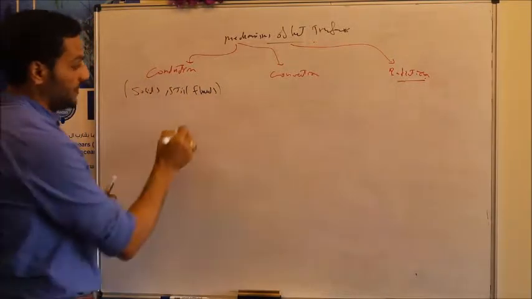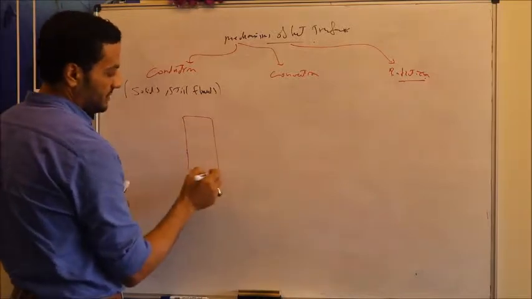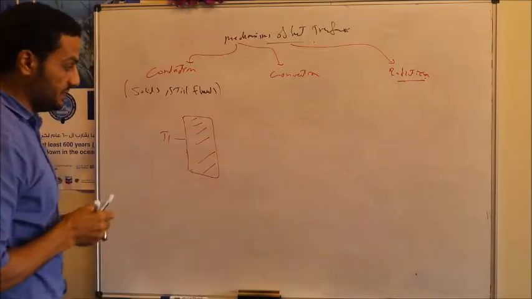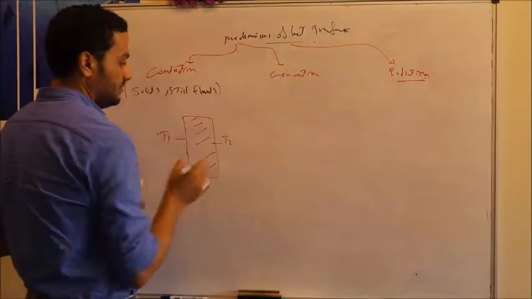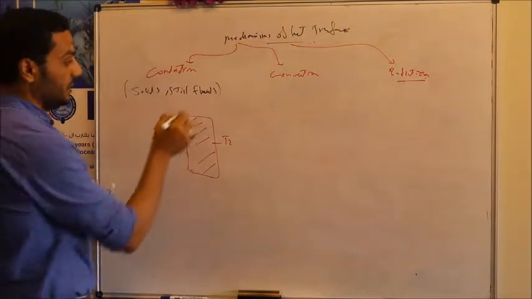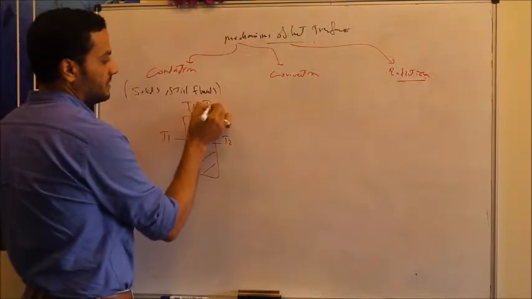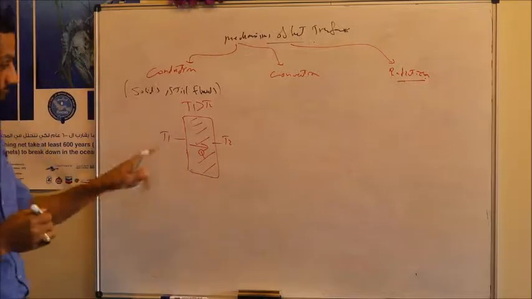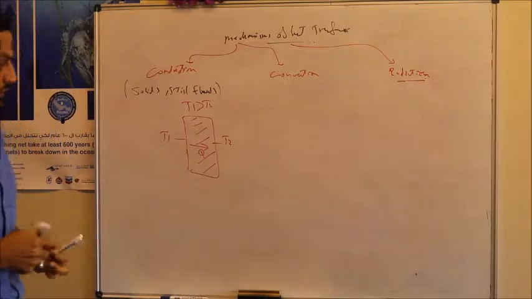So let's say here we have a solid body. This body has a temperature of one surface T1 and the temperature of the other surface is T2. If T1 is greater than T2, we expect heat transfer in the direction from the high temperature to the low temperature.